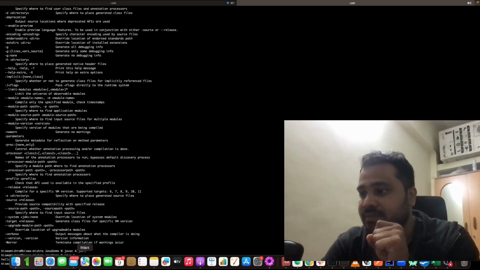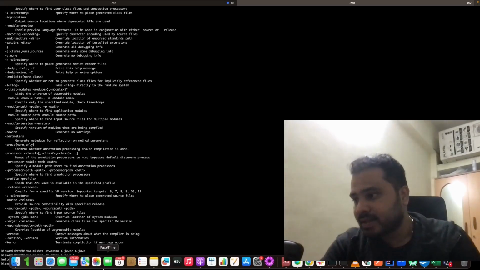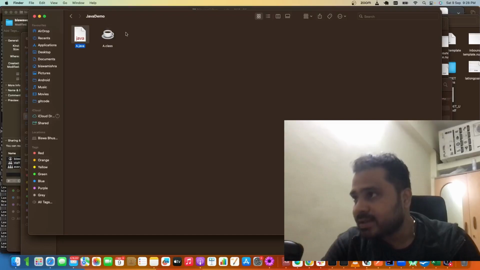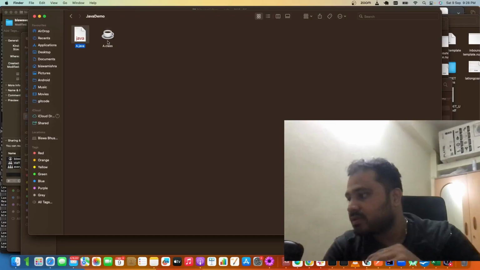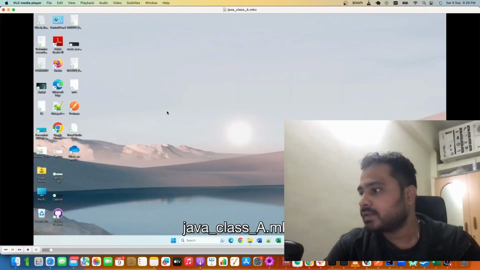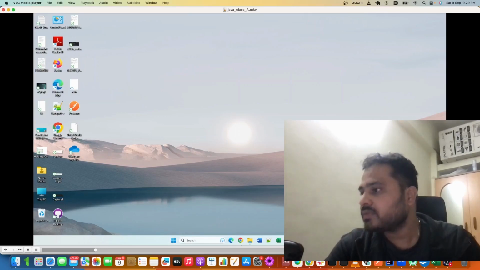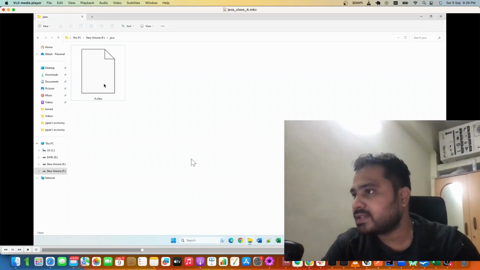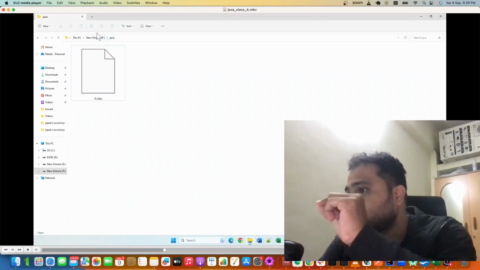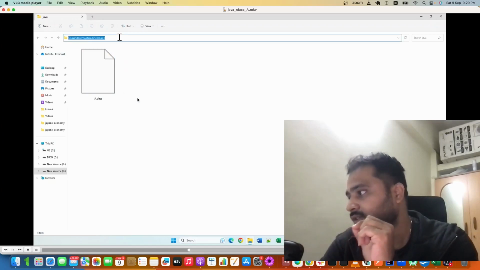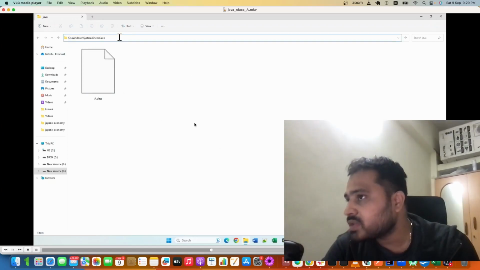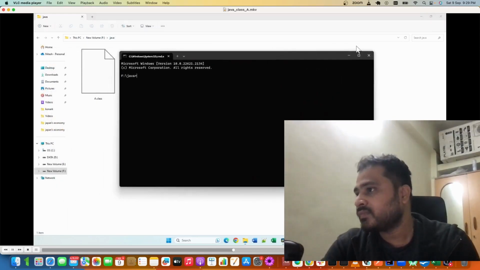Now to prove that I can run the same class file which I have generated on my Mac machine, I will send only this bytecode, this class file, to a Windows machine. This is a Windows machine. I have given it the .class file. It doesn't have any .java file, only the .class file. It means this Windows machine has only my bytecode.